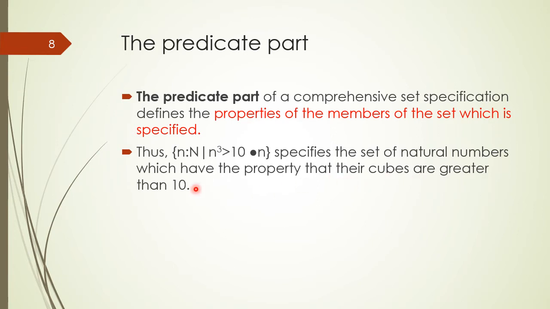Therefore, we can consider the integer 3, because the cube of 3 is greater than 10. 4, the cube of 4 is also greater than 10, and so on. So all the natural numbers or positive integers which are greater than 2 and whose cube is greater than 10 would be part of the set.